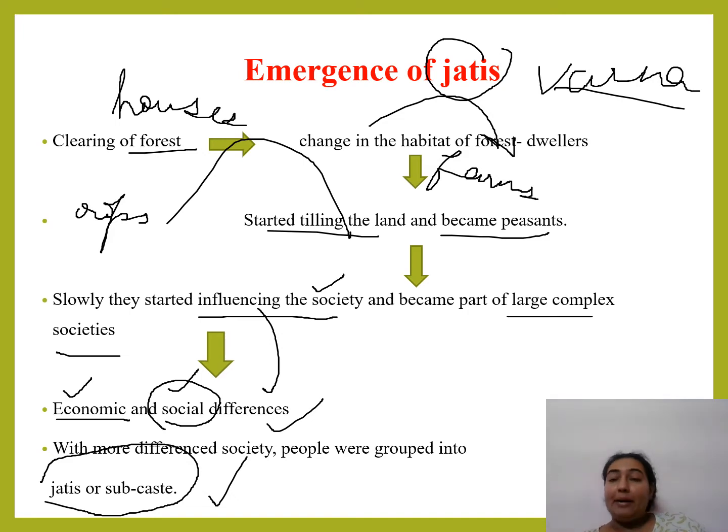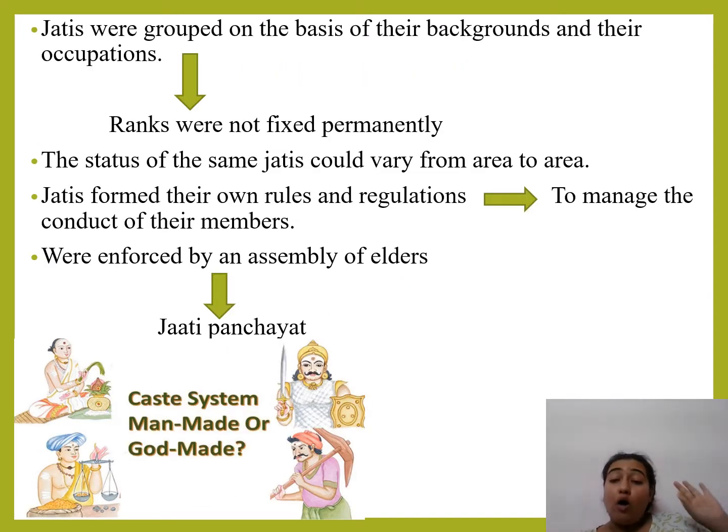I hope up until here the thing is clear to all of you students. Now, how were jatis grouped? On the basis of their backgrounds and occupations. Students, this is very important to understand. Anything that happened in history was because of your occupation.